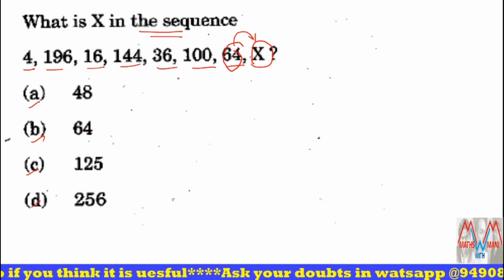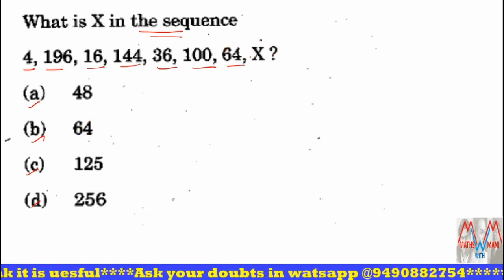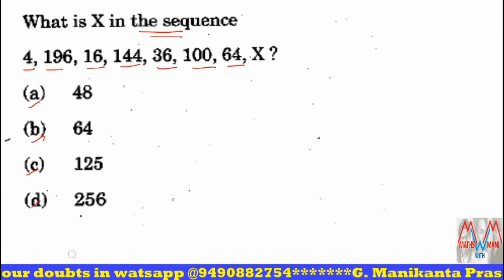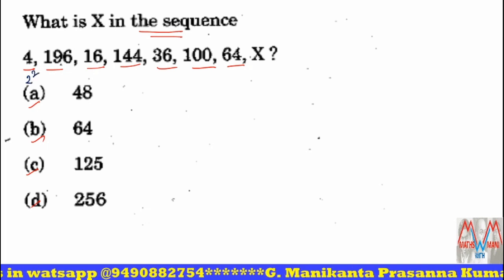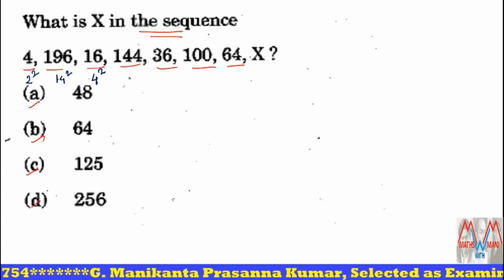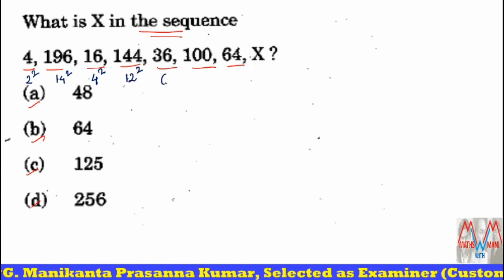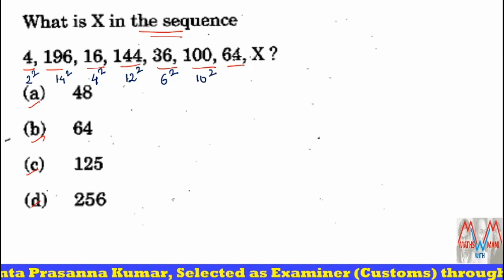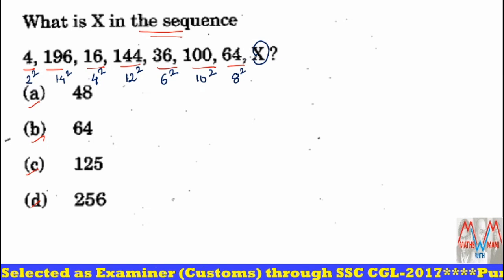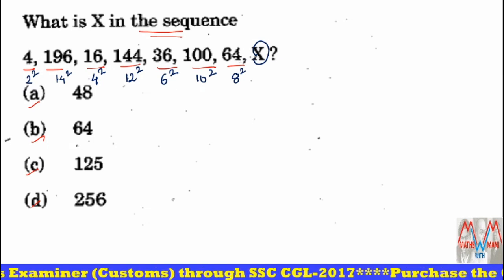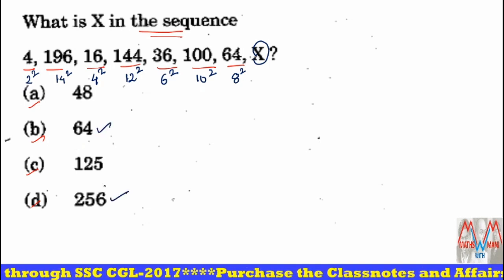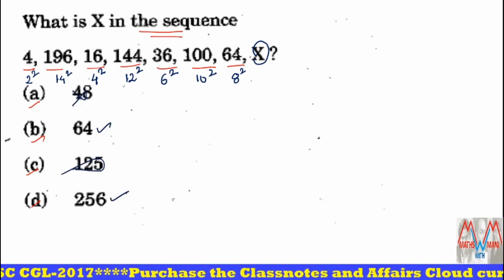But now if you observe the sequence clearly, the values are perfect squares, yes or no? So 4 means 2 square, 196 that is 14 square, 16 that is 4 square, 144 12 square, 36 6 square, 100 10 square, 64 that is 8 square. So x should also be a perfect square. Out of 4 options, only 2 options are perfect squares, 64 and 256. So 48 and 125 are eliminated.